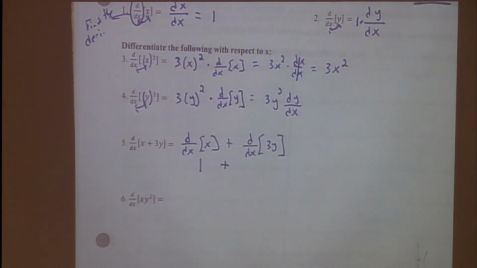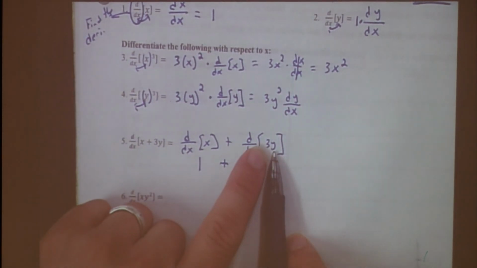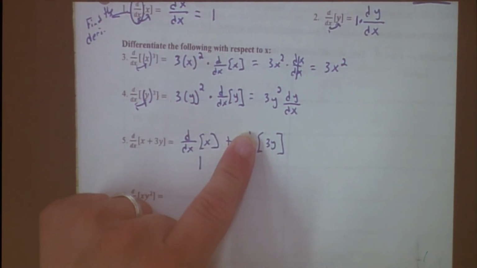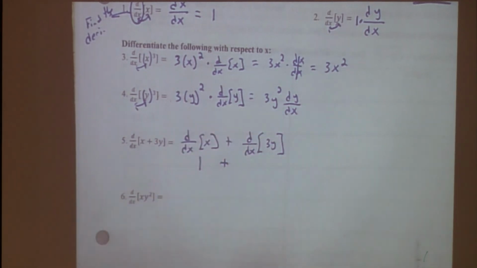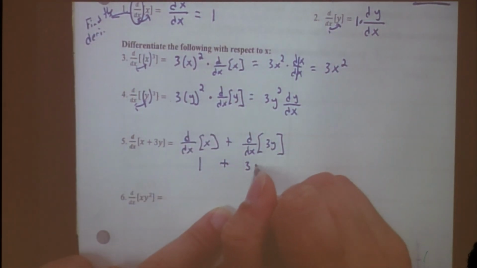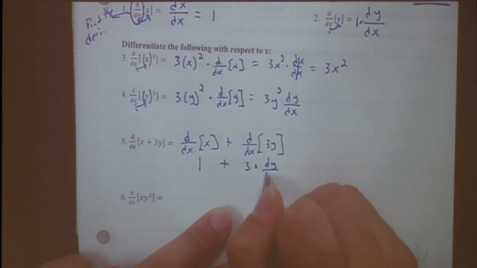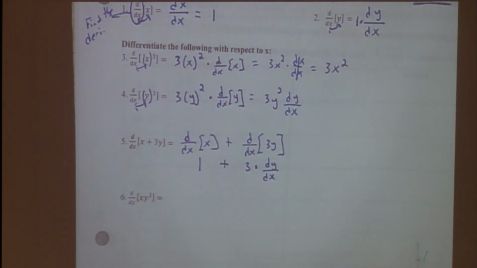So what would this one become? 1 plus the derivative of 3y. Remember, get the derivative of it as normal with respect to that same letter y. So what would be the derivative of 3y pretending y was an x? 3. So you put a 3, then you multiply that by the actual derivative of y, which we don't know, so we're just going to put dy dx. And that would be my answer, 1 plus 3 dy dx.